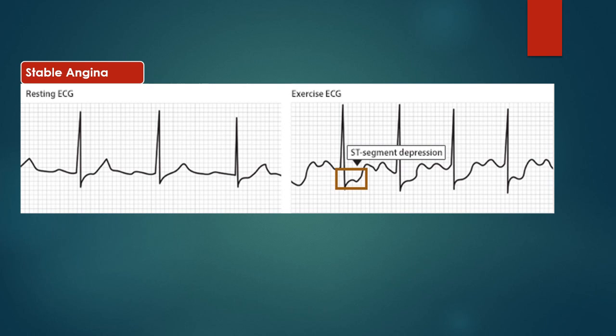Now this is a stable angina showing ST depression. Nothing much is there. There should be T wave inversion, but it is not seen in this ECG. Now it is an exercise ECG. So which lead must it be? It must be V5 or V6, because ST segment depression occurs in these leads mostly.